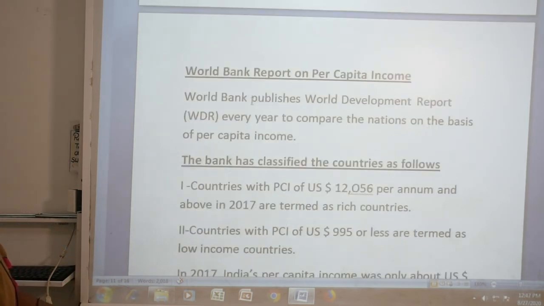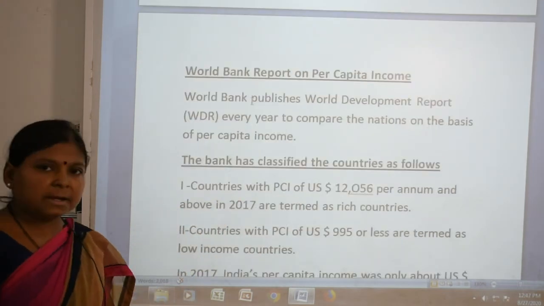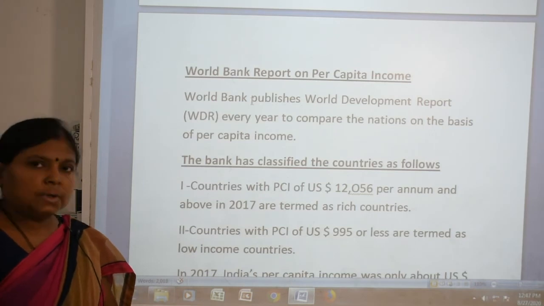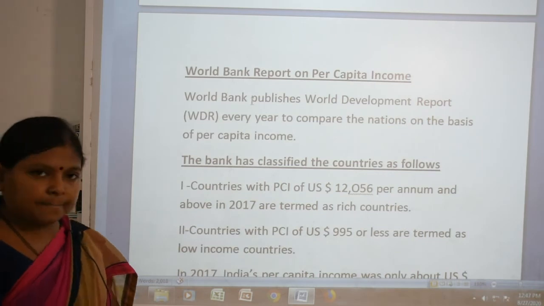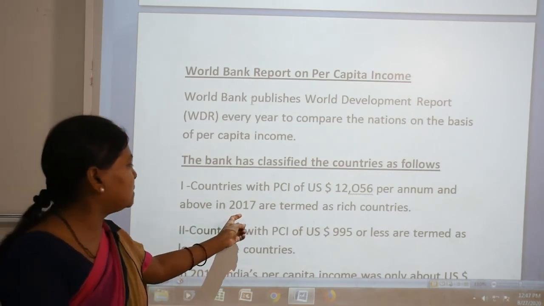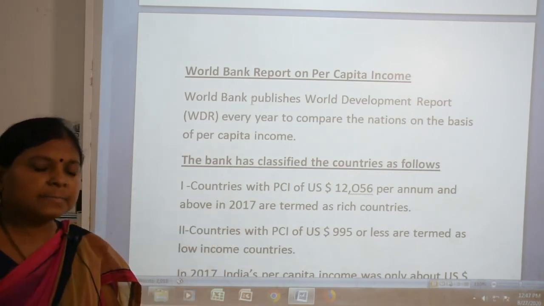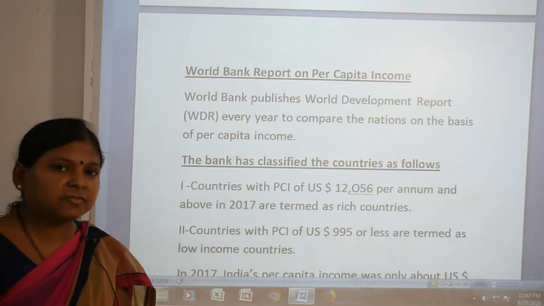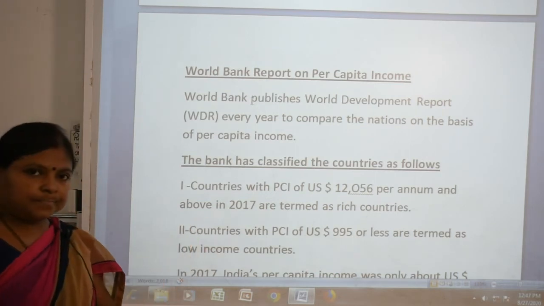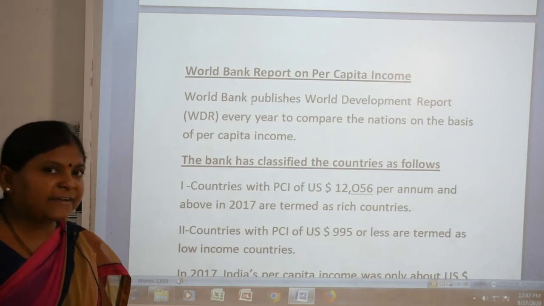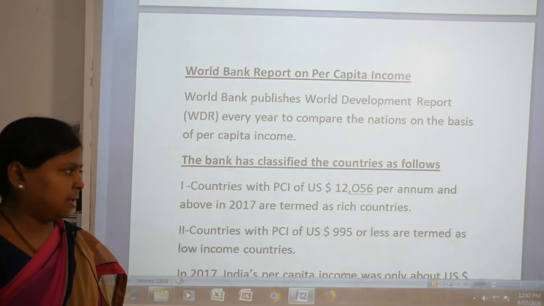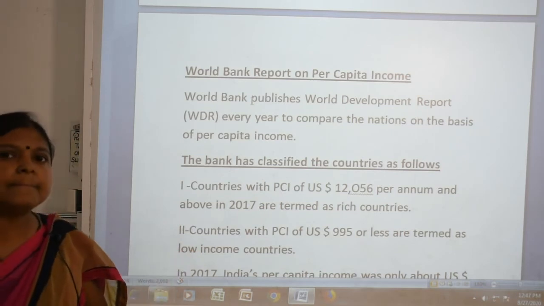The countries with a per capita income of US dollar 12,056 per annum or above in 2017 are called rich countries, and the countries with a PCI of US dollar 995 or less are termed low income countries.